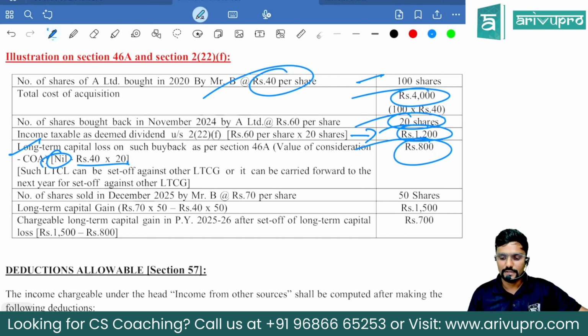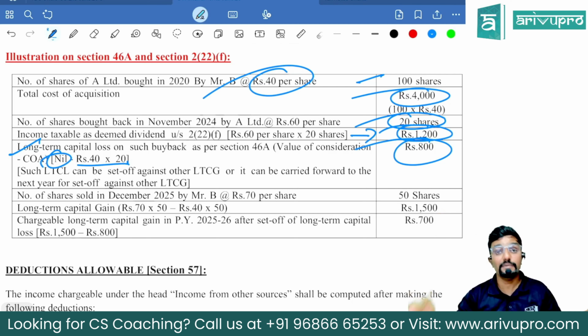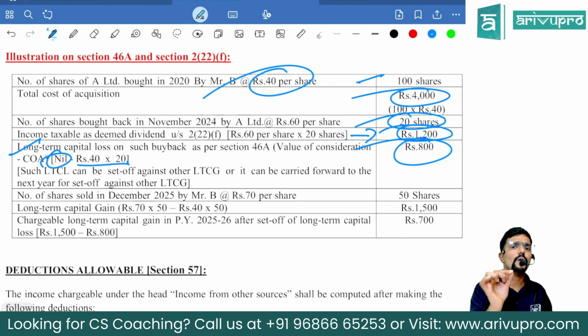800, guys. Now, what do I do with this long-term loss, sir? You adjust it only against long-term gain. So in the future, if you have earned any long-term gain, or in the same year, if you have any other long-term gain, you can adjust it, or carry forward for the next 8 years and adjust it only against long-term capital gain, guys.